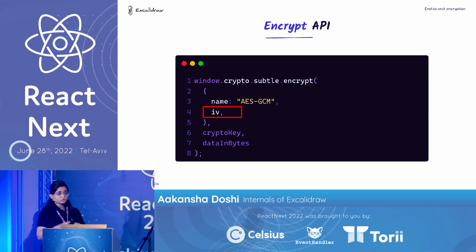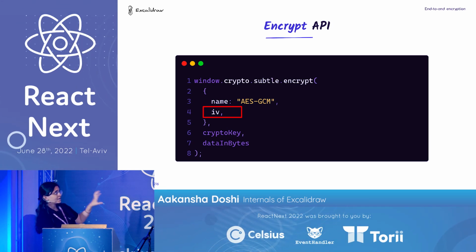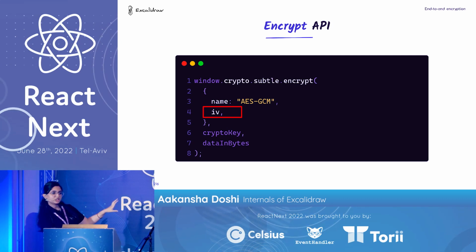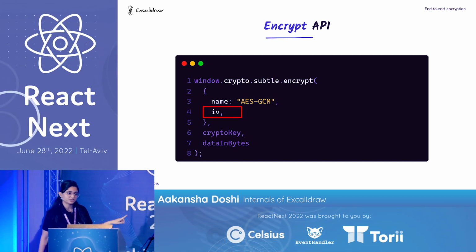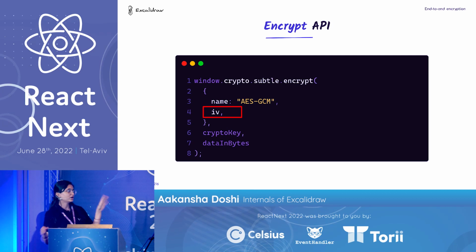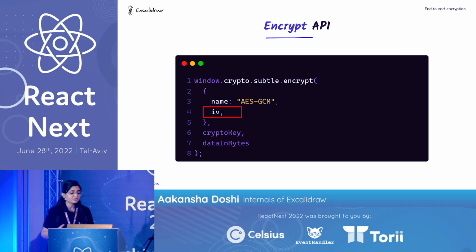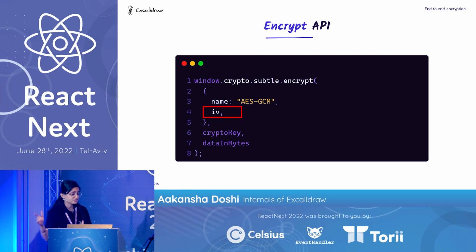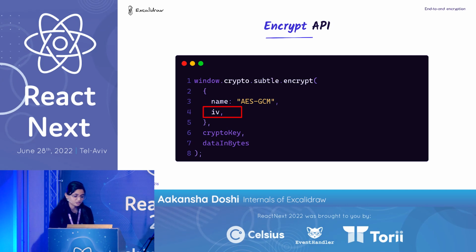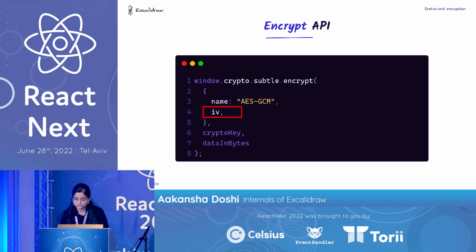And we also need to make sure that when you decrypt the content, you need the same IV with which it was encrypted. So you can't decrypt the content without this IV. Along with the encryption key, you also need the IV. You also need to share the IV with the receiver as well. So that's something to keep in mind.